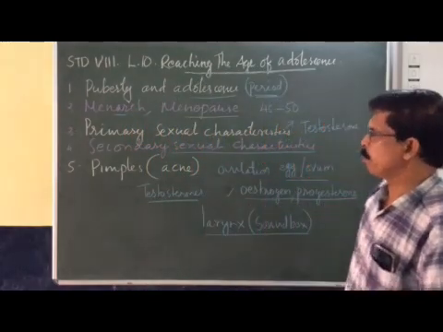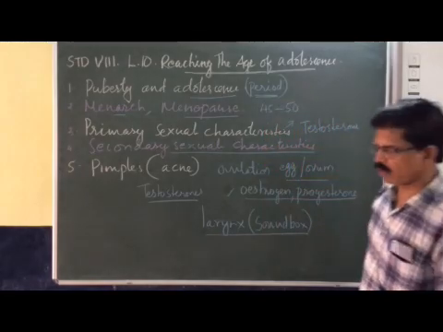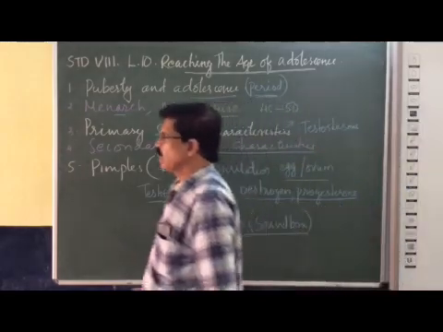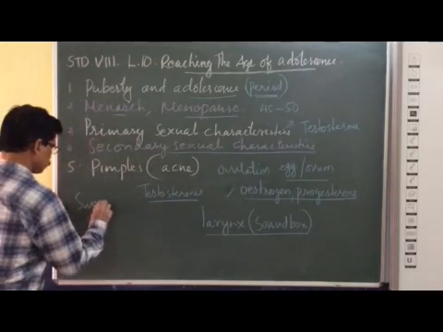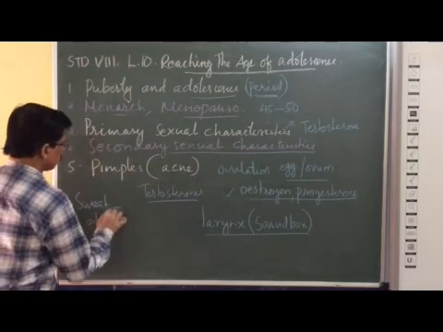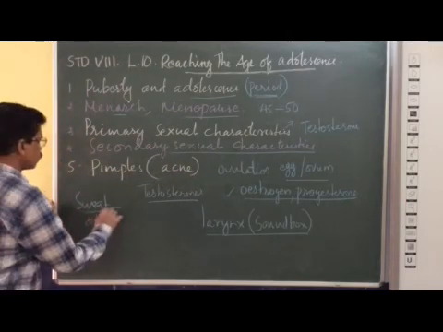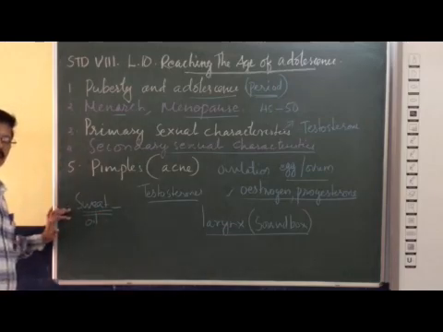Now pimples. What are pimples? I told you there are two types of glands in the skin. What are the two types of glands? Sweat glands and oil glands. The sweat gland produces sweat. Sweat is usually excretory material.